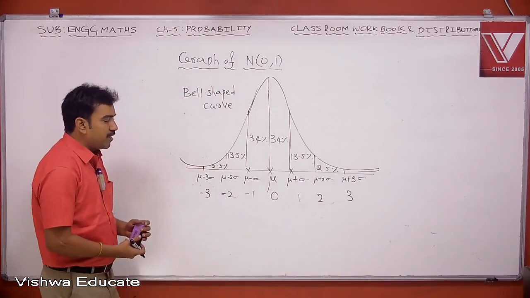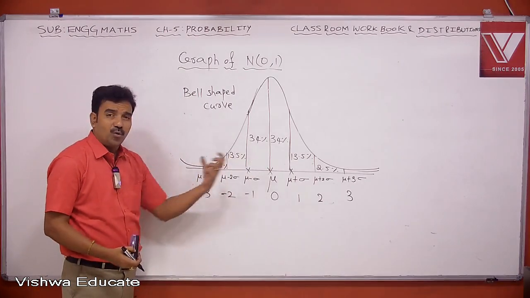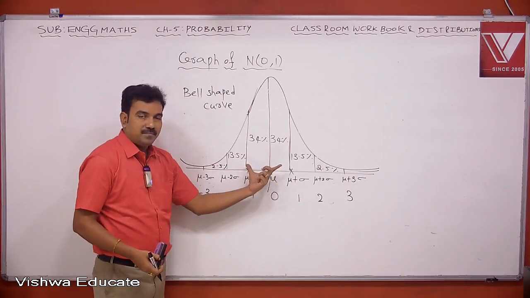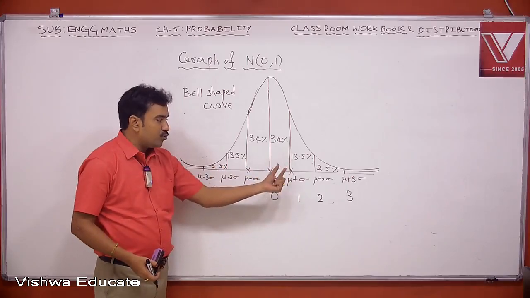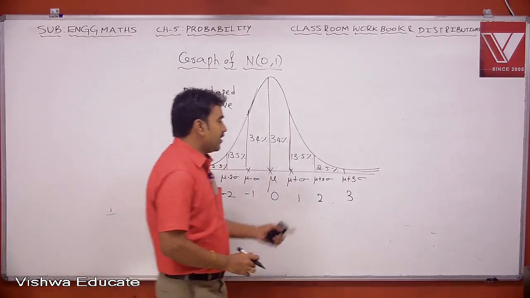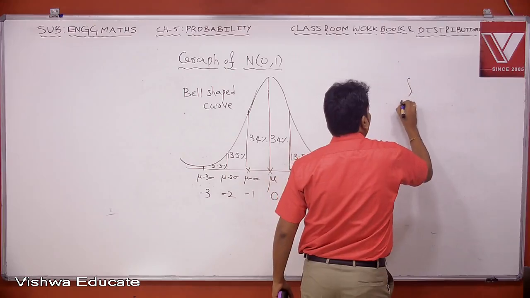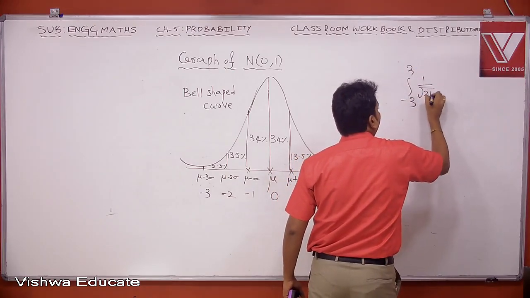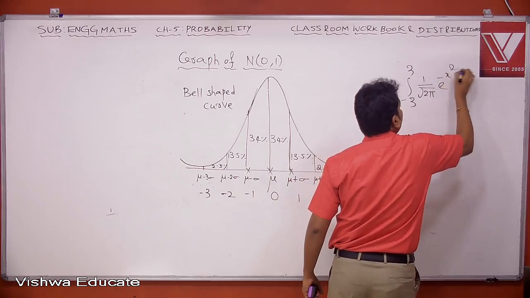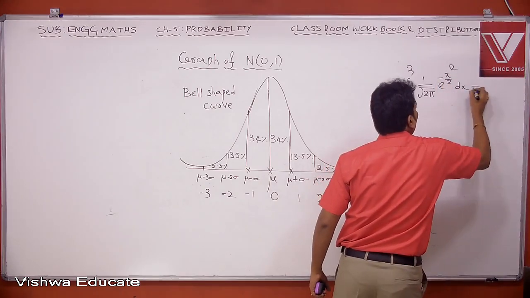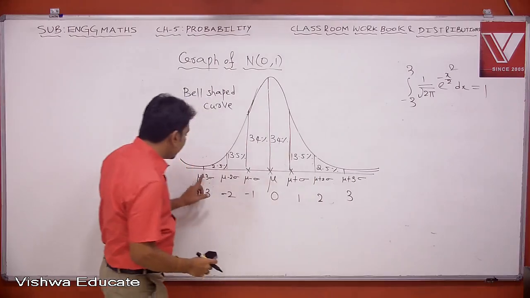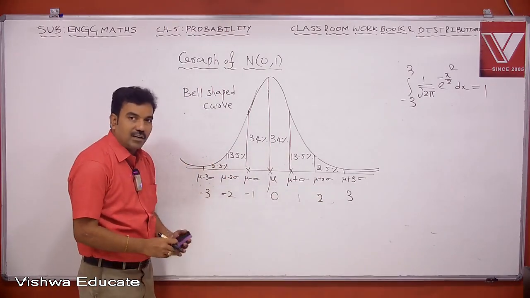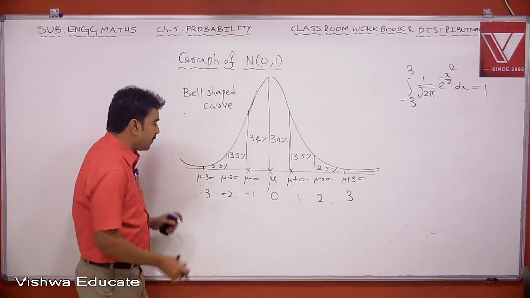Therefore, what it means is, when you add the total percentages, 68 plus 27 is 95, plus 2.5 plus 2.5, it gives 100%. That means when you integrate this function from minus 3 to 3, 1 by square root of 2 pi into e power minus x square by 2 dx, it equals 1. From minus 3 to plus 3, the whole 100% area is covered.